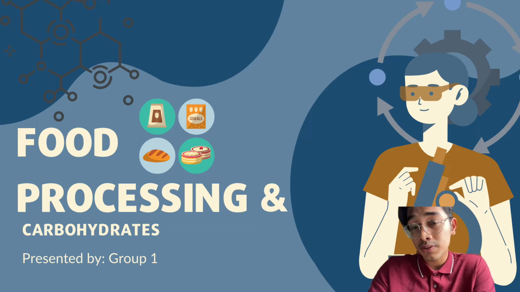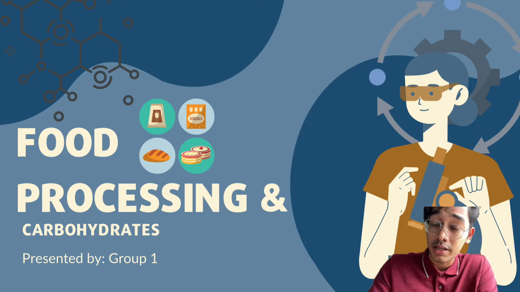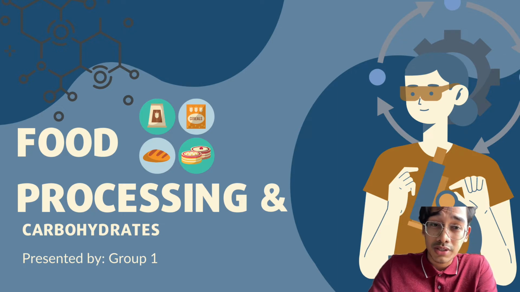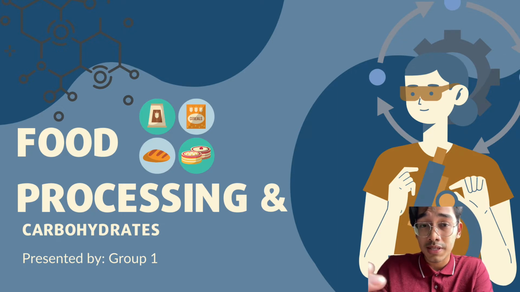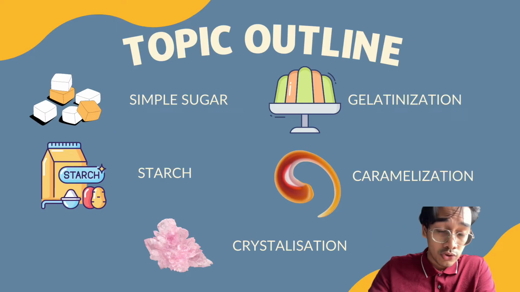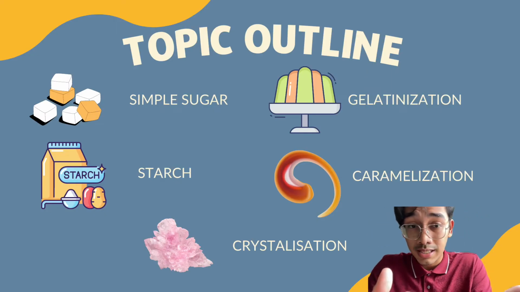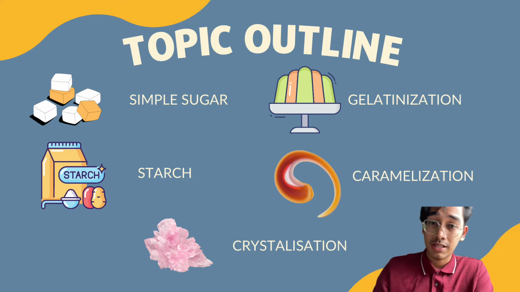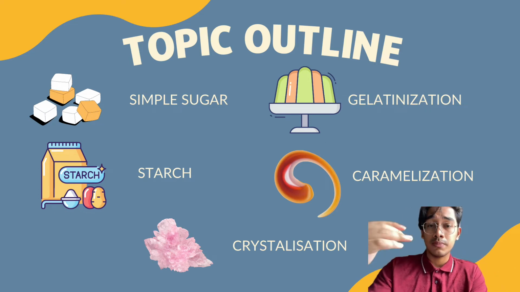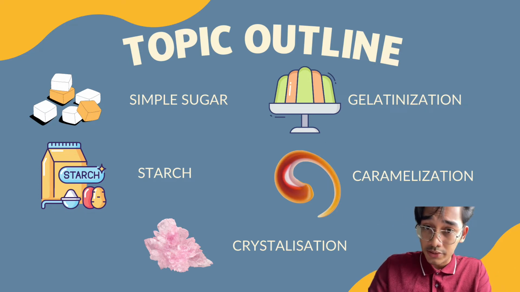My name is Mio, and today me and my group members Shafiq and Azrik will be explaining a bit about fruit processing and carbohydrates. That includes simple sugar, starch, gelatinization, caramelization, and crystallization. So before we go into the fruit processing, I will be explaining a bit about simple sugar and starch.